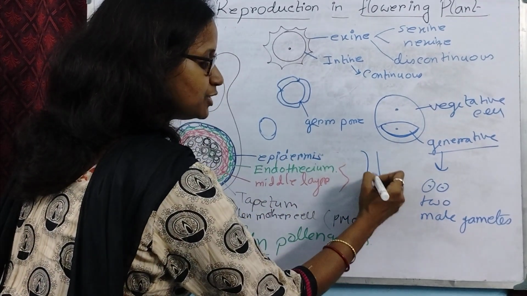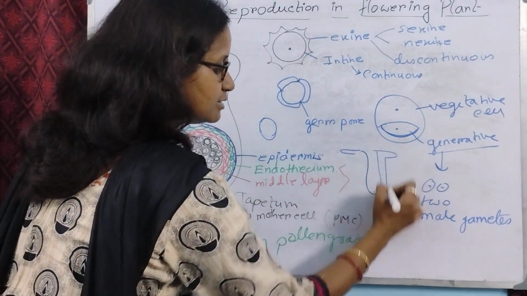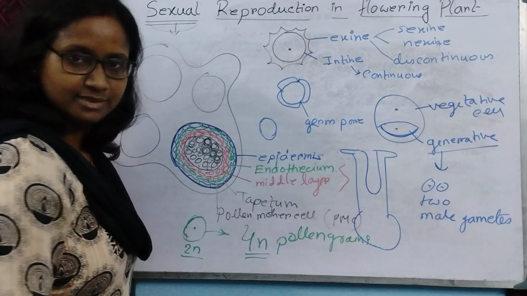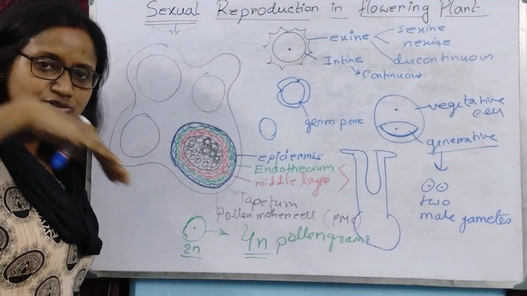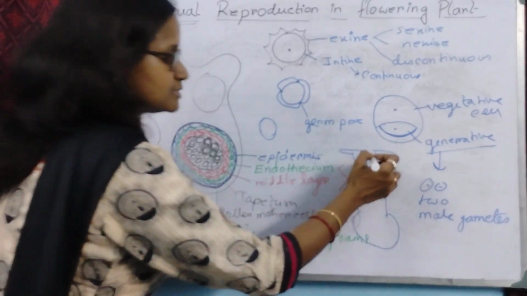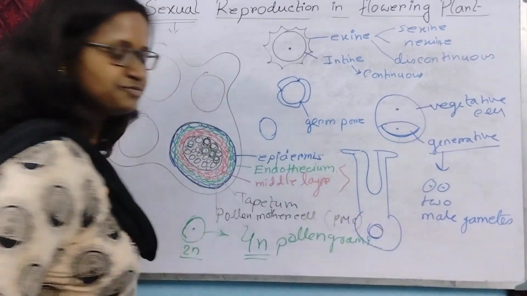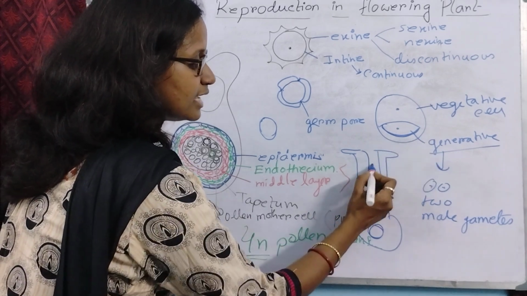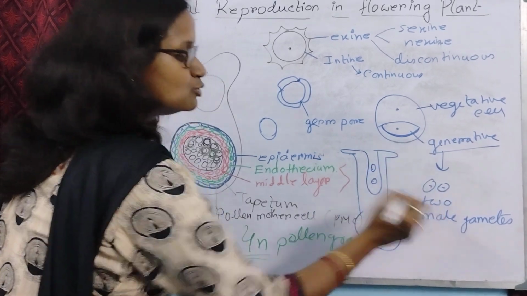This is the pollen tube, this is the stigma, this is the style, and this is the ovary. Through the style, when the pollen tube comes down to the female gamete, then the generative nucleus divides to form two male gametes.